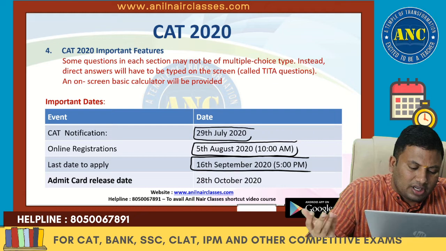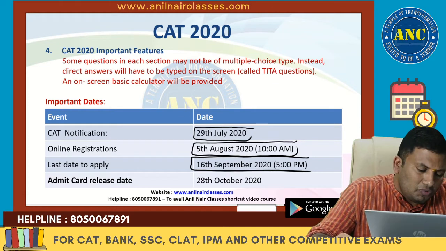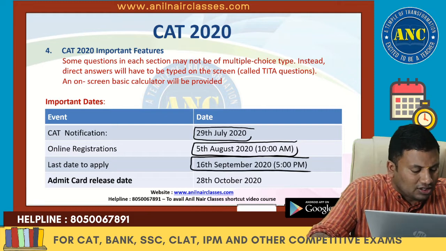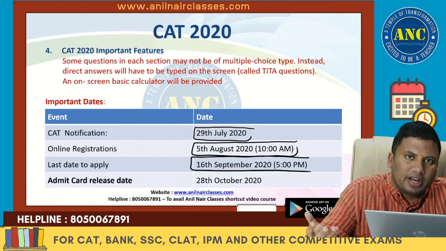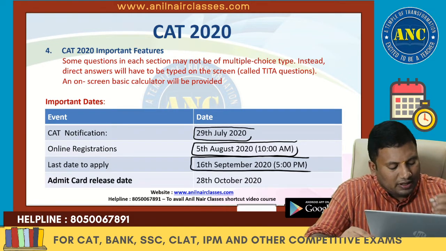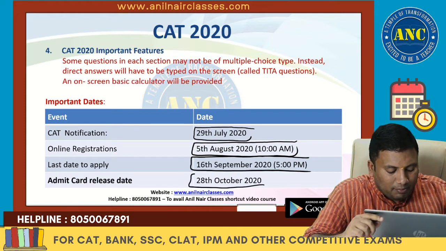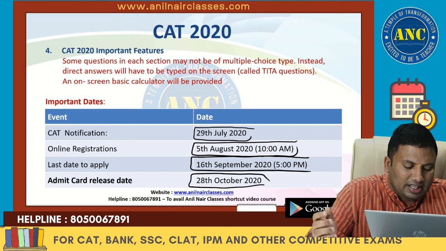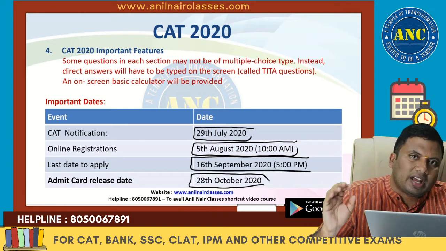So 3,000 into 2,000, so 6 into 10 power 6, that will be an additional revenue from the students to the IIM management. Admit card will happen from 28th October, and the students can download the admit card till the examination. 5th August CAT form starts.